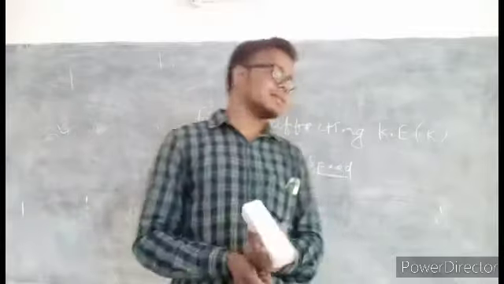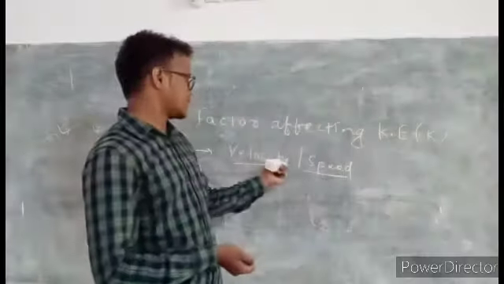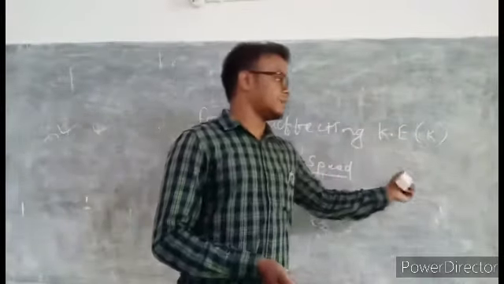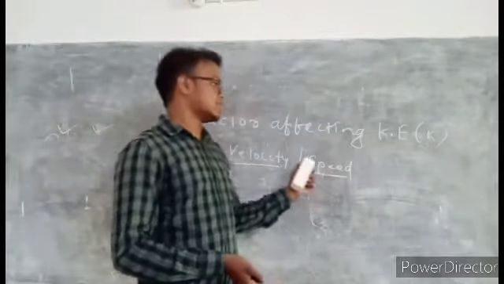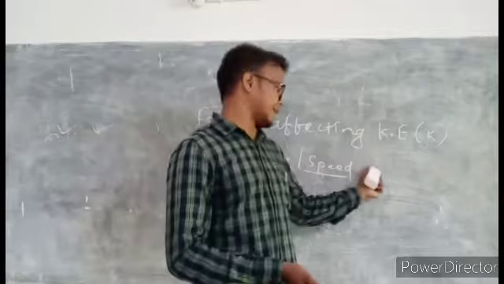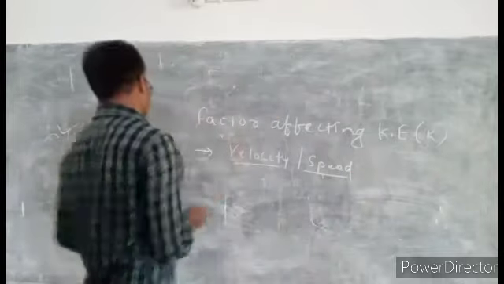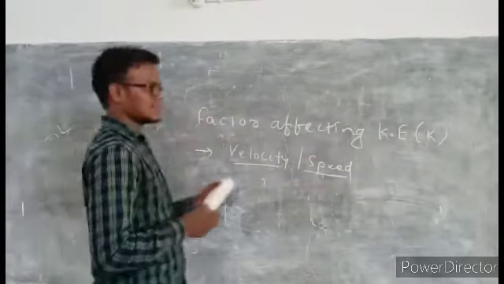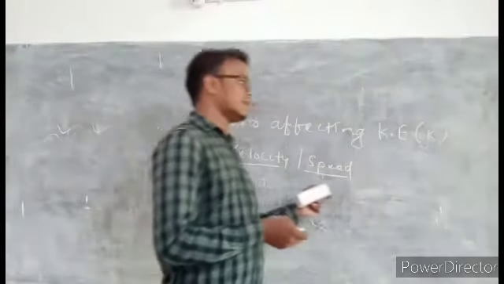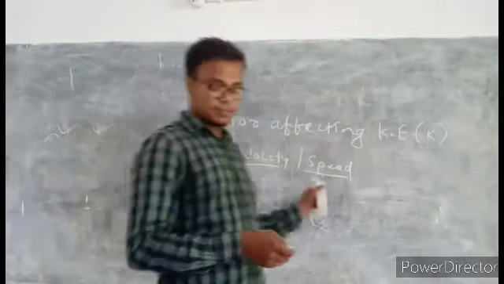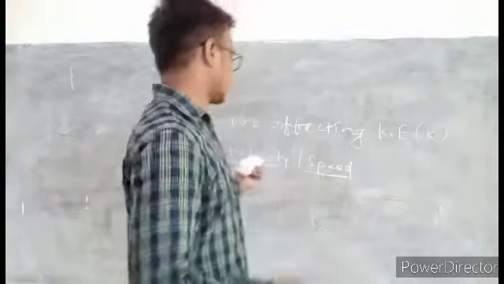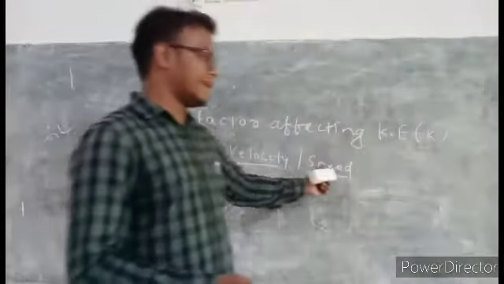Velocity means displacement with respect to time, and speed means distance upon time. If I cover a certain distance in a certain time, then the average will be speed. Are you clear what is velocity and speed?